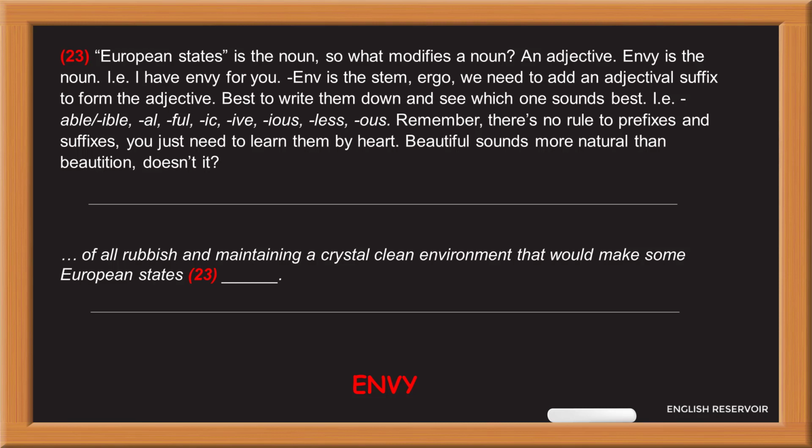Of all rubbish, and maintaining a crystal clean environment that would make some European states